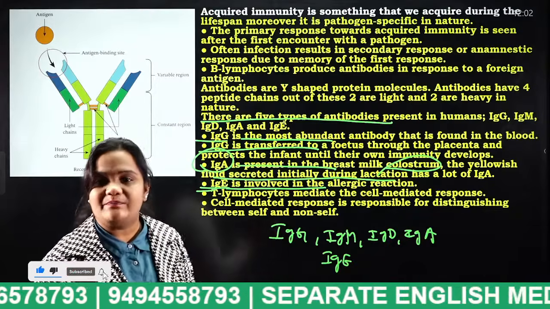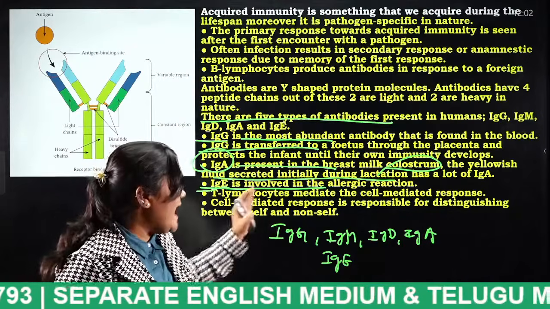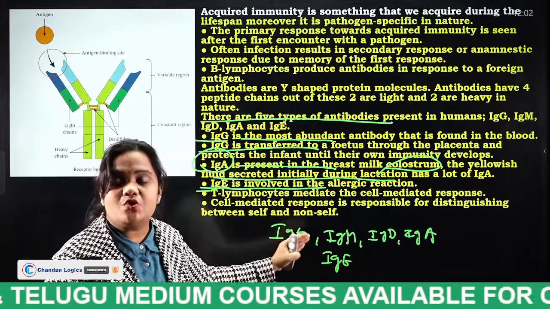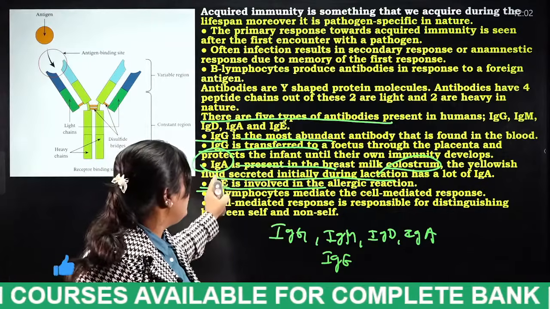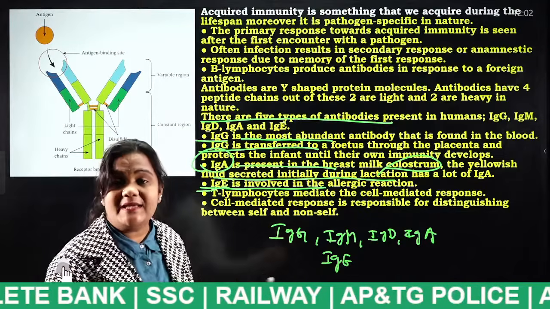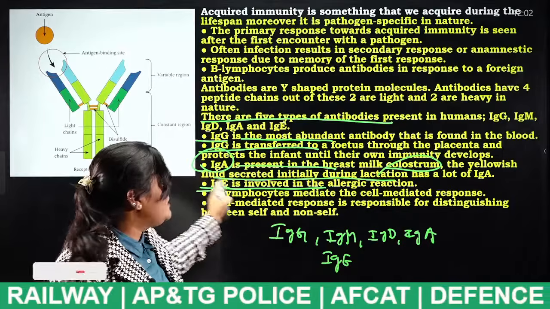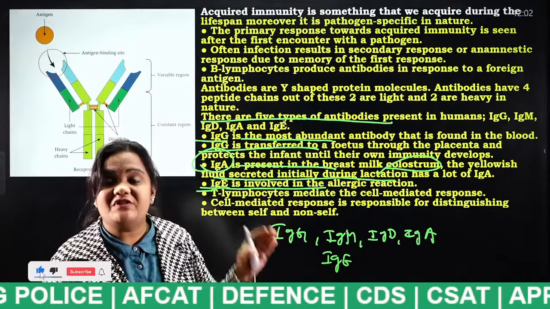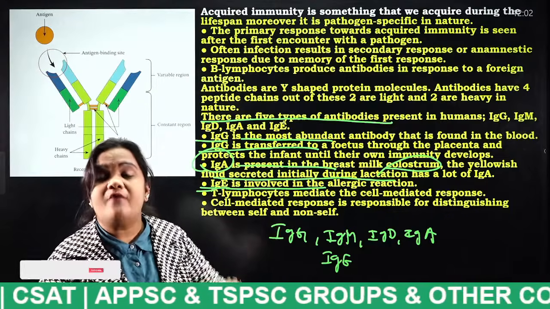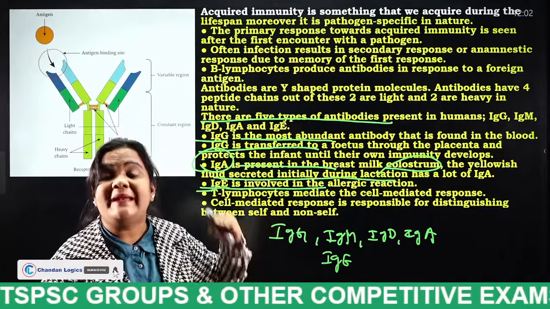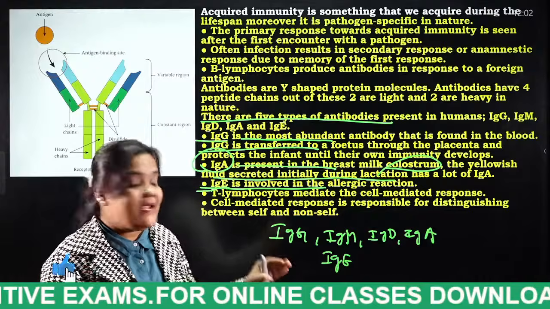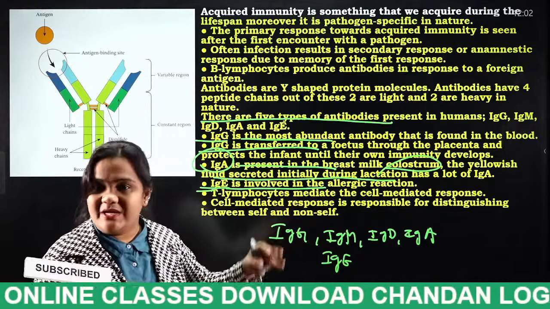What are the 5 types of antibody, students? IgG, IgM, IgD, IgA, IgE. The antibody which is present in the blood is known as IgG, and the antibody which enters the fetus through the placenta is also IgG. And what is this IgA, students? This IgA is an antibody which is present in the breast milk, the first drop of the mother's milk after pregnancy, colostrum. It consists of many antibodies, and that antibody is known as what, students? IgA. And finally IgE, it is involved in the allergic reaction.